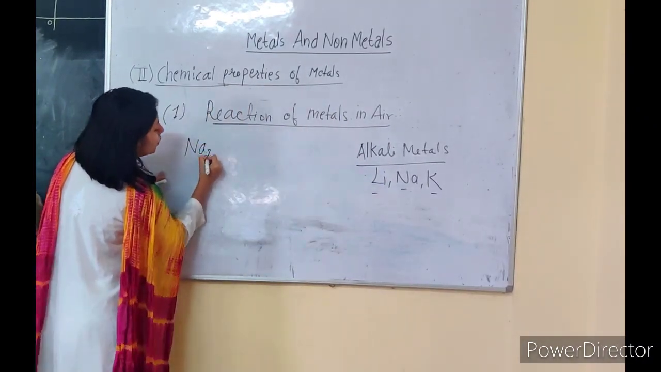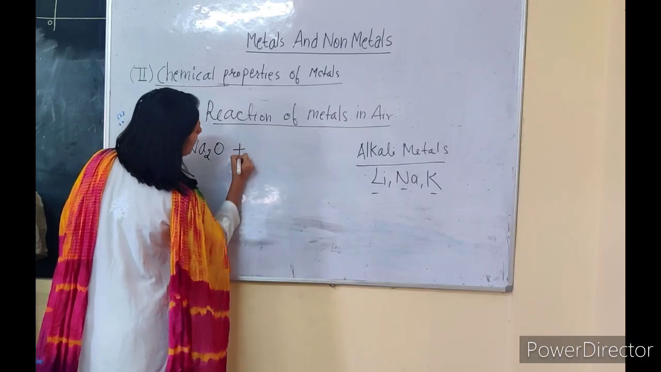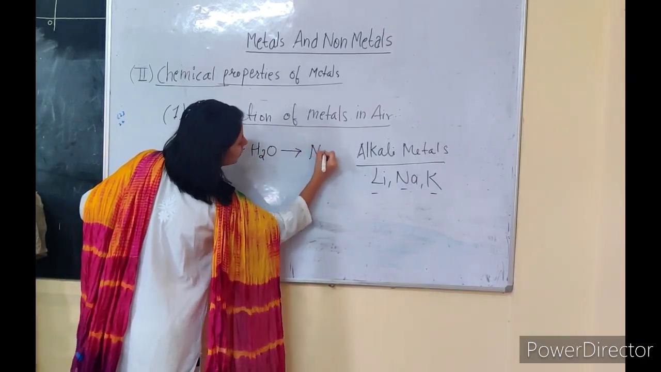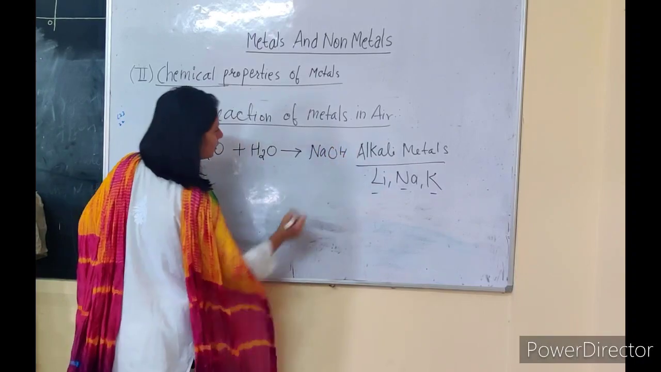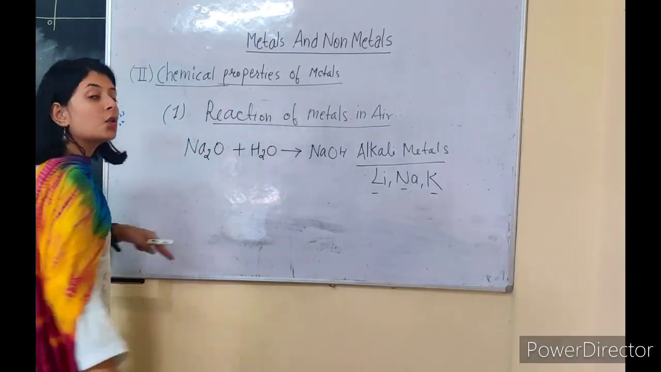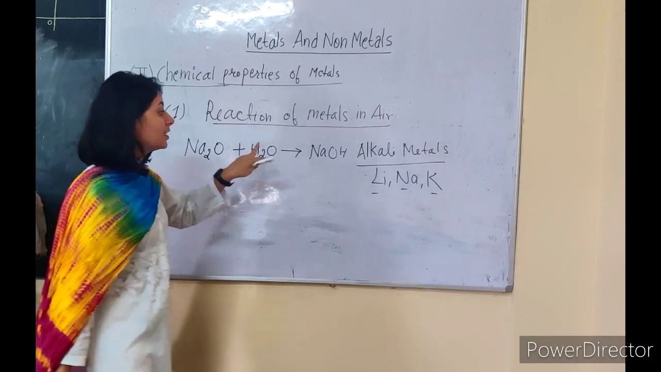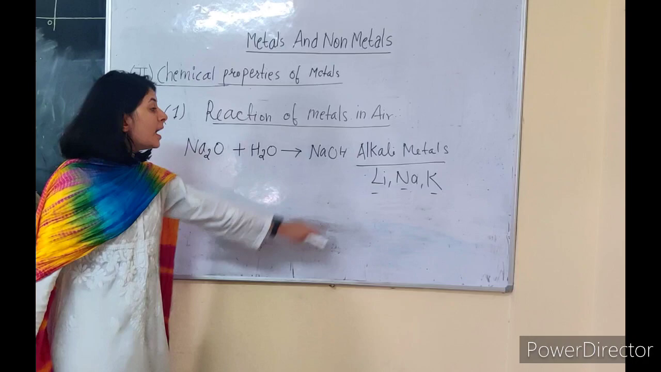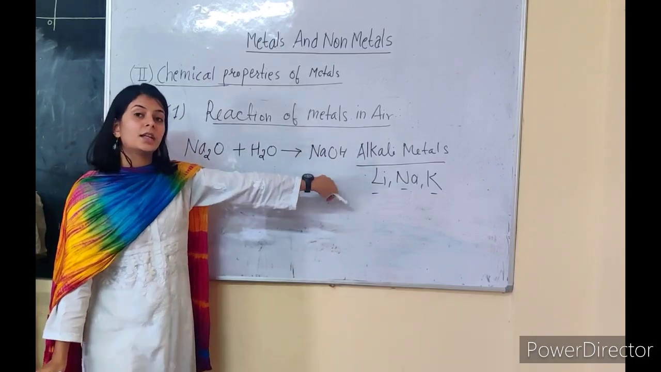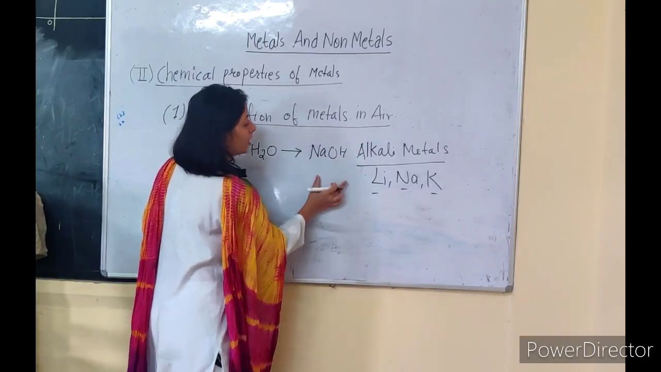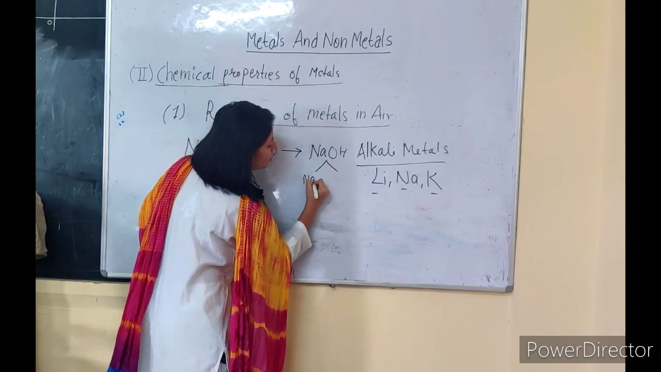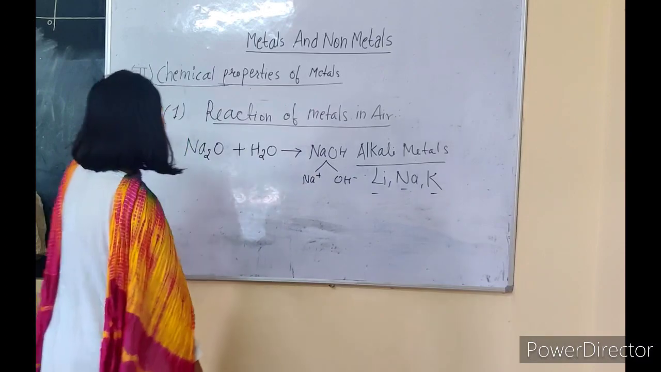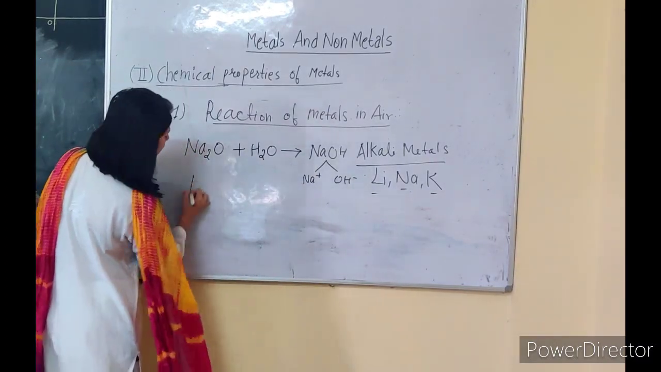So we have sodium oxide. Sodium oxide dissolves in water and it will produce sodium hydroxide. Here this oxide, that is sodium oxide, is acting as an alkali because it is soluble in water and it is producing a base, that is NaOH. And this base NaOH can be further broken down and it will be producing Na positive and OH negative ions. Is it clear?